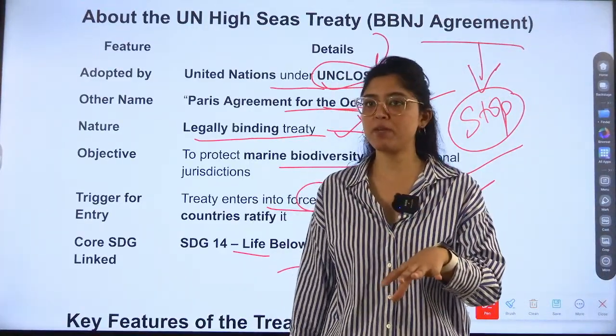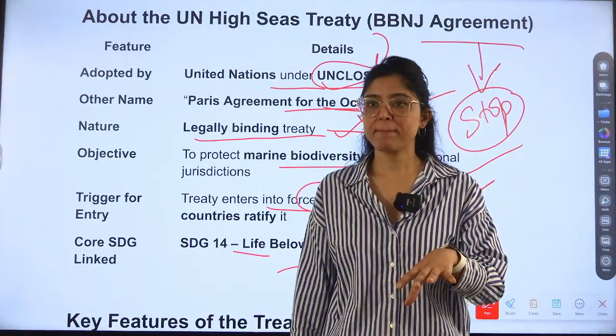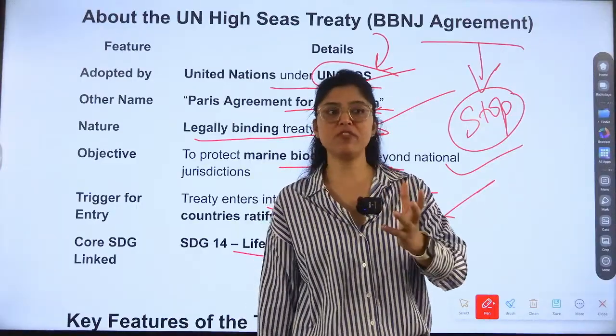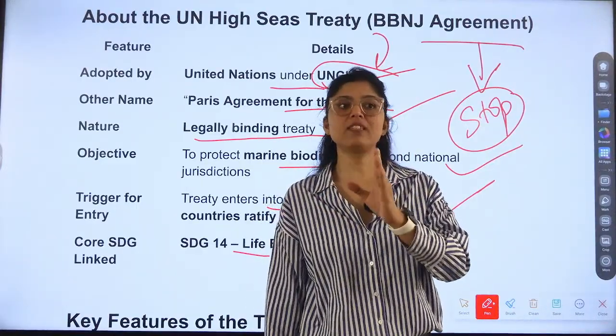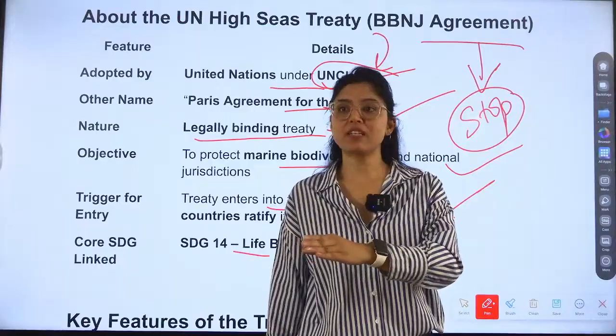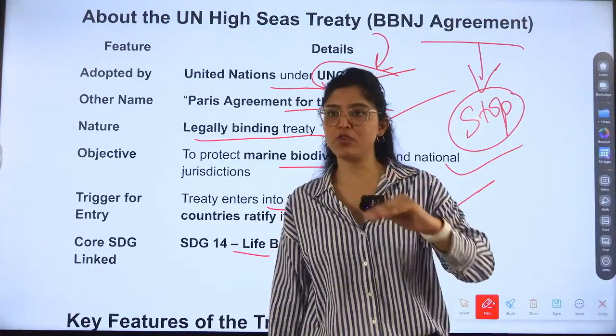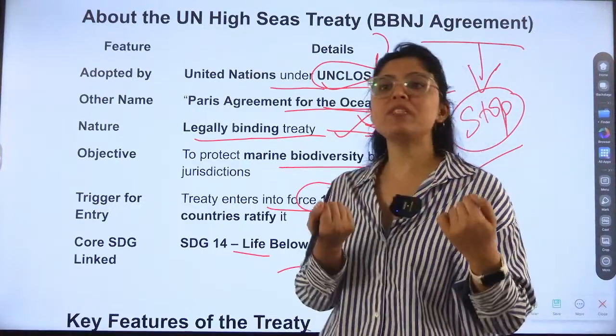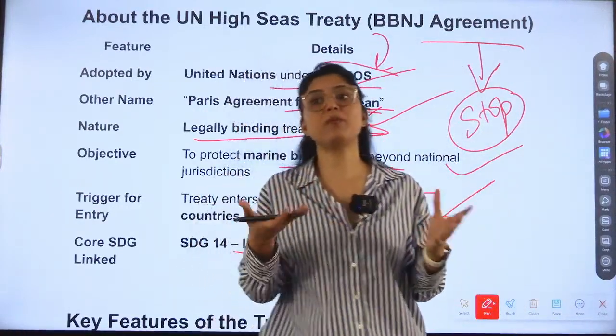Do you know about Sustainable Development Goals? These are the goals which every country has to achieve by 2030. There are 17 goals and 169 targets under them. Sustainable development goals means the development should be sustainable. What is the definition of sustainable development?